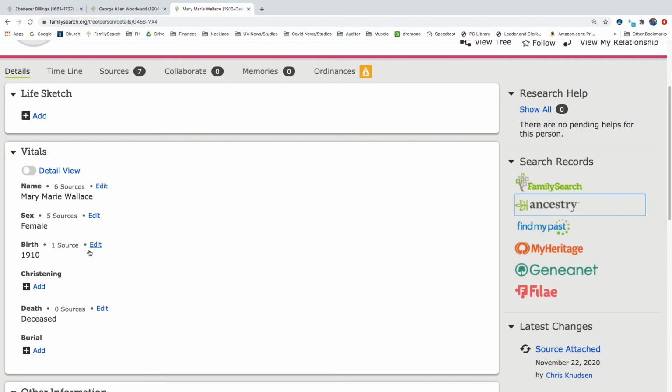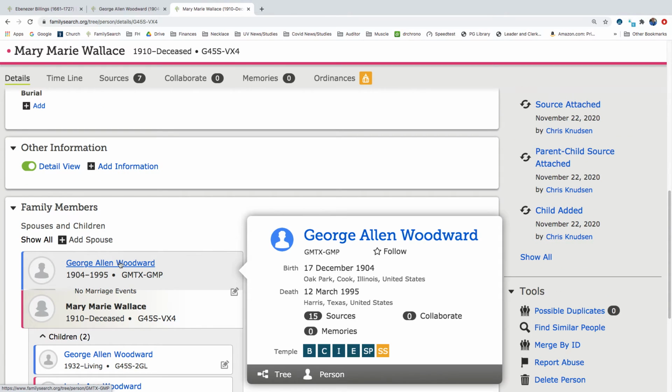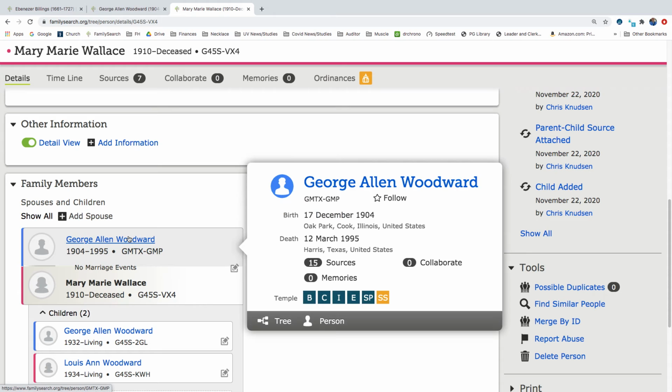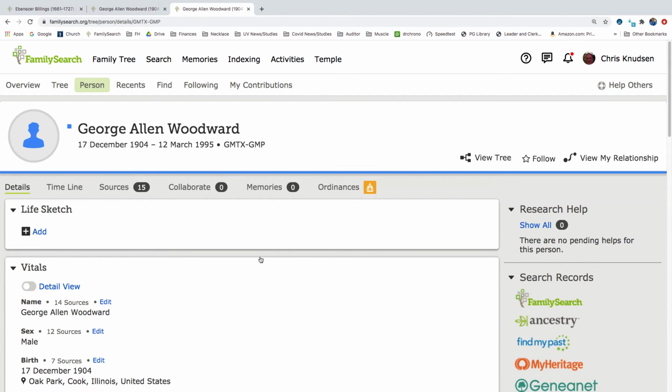We don't have a birth place. It could be Texas, but we're not sure. George Allen Woodward was born in Illinois, but moved to Texas with his parents when he was younger in 1910. He's already living in Texas. In 1930, they got married. Before the marriage, George was still living with his parents. But I think we're kind of wrapping things up here.